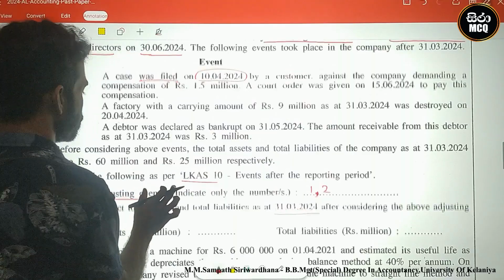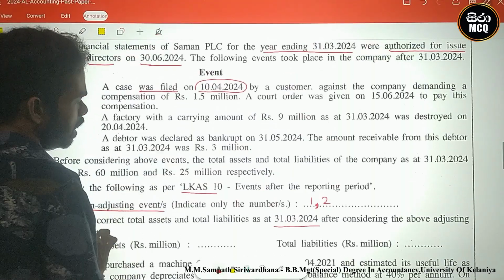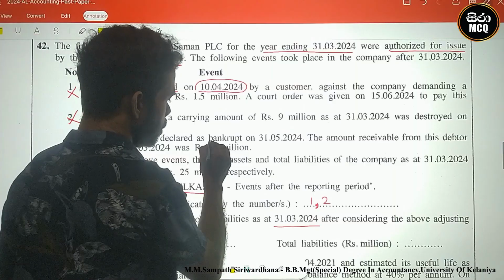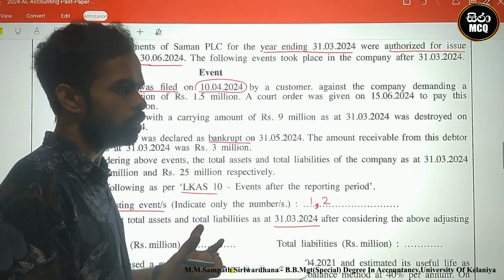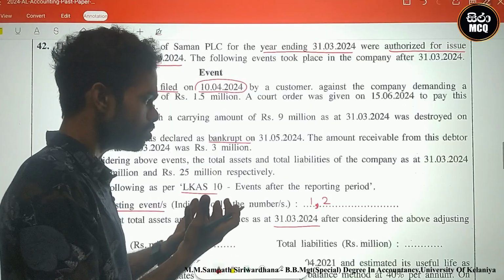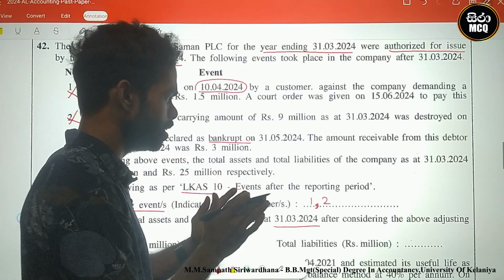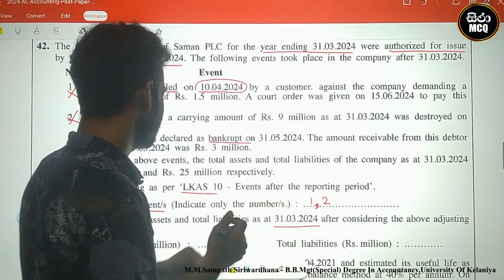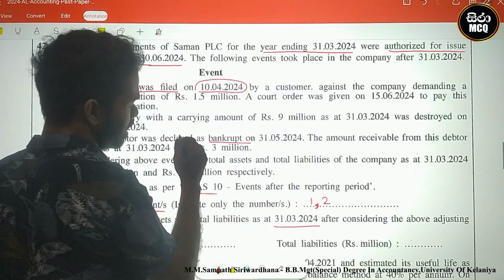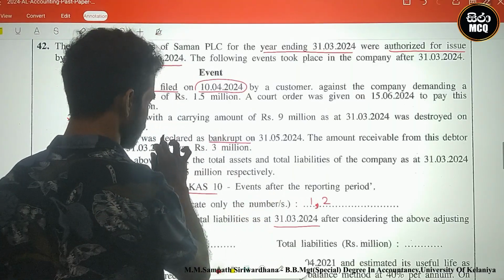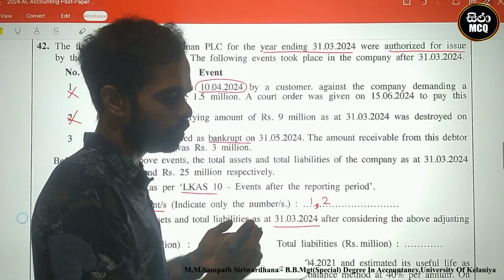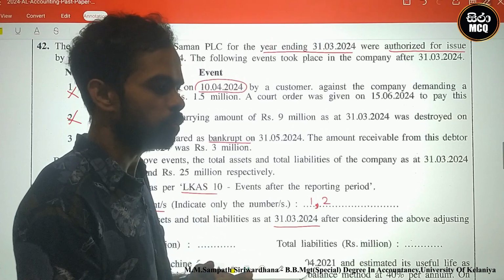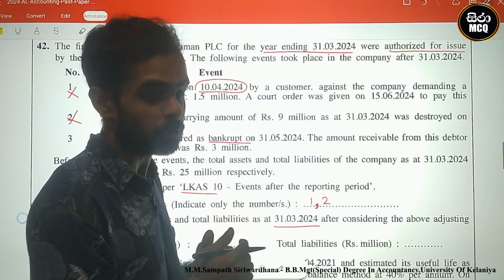Third one, look here. The debtor was declared bankrupt. Bankrupt means there is no money with the debtor. The debtor was declared bankrupt and cannot repay the trade receivable amount.